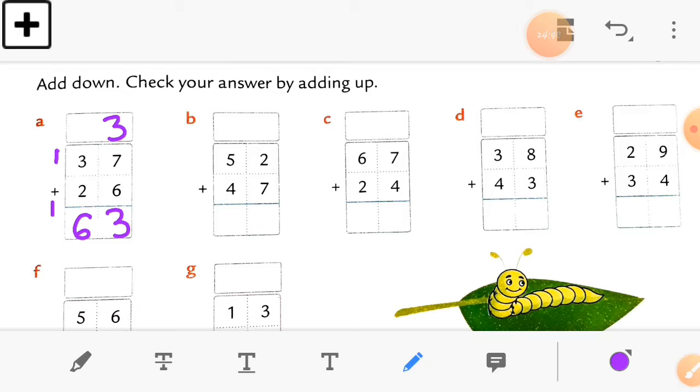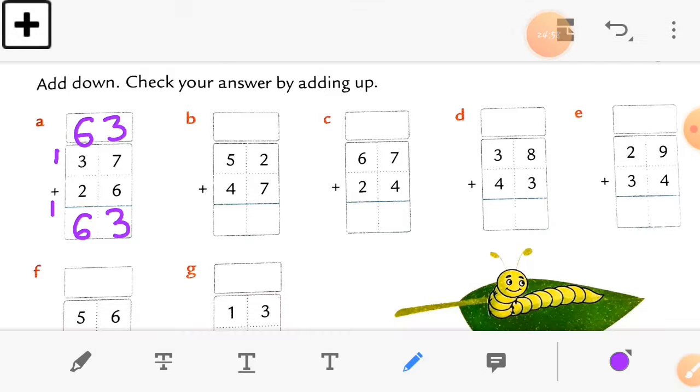So 2 plus 3 is equal to 5, and add the 1 to it. So you get the number 6 here. So you can see we get the same answers on both sides. So this is our answer, and it is right.